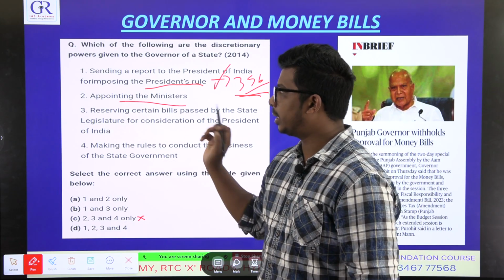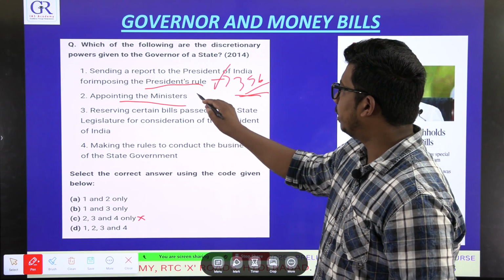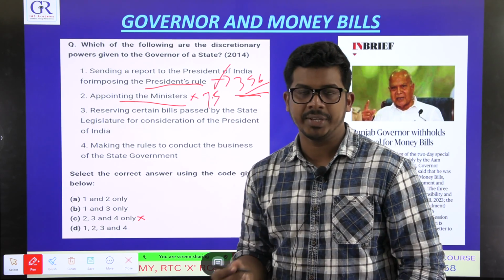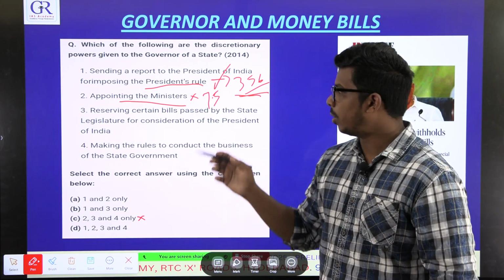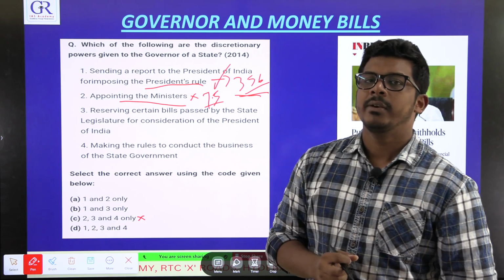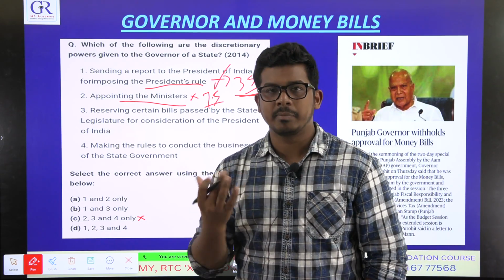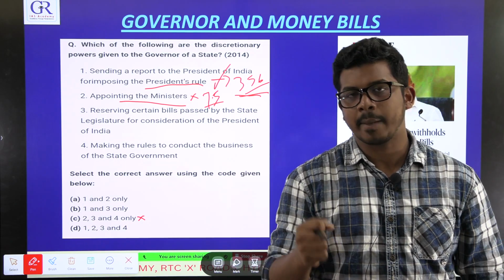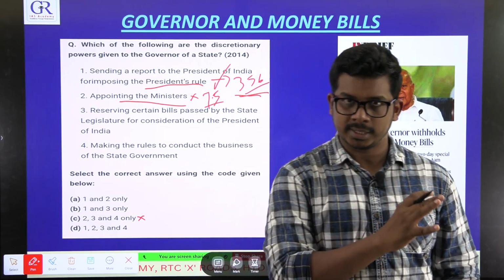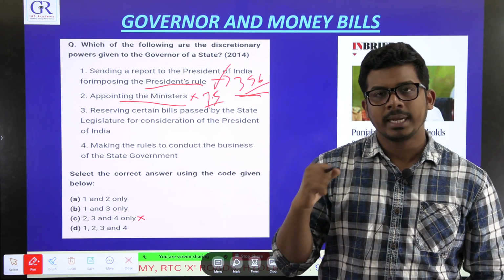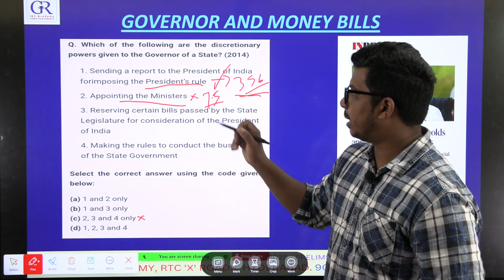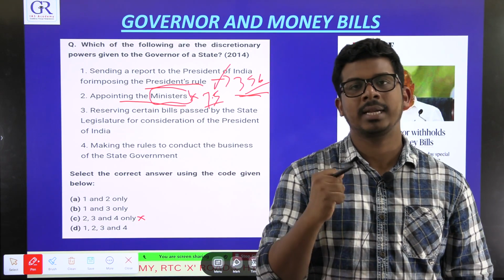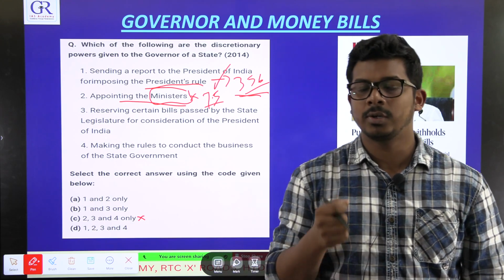Next, appointing the minister. No, wrong. There is an article 75, I think, 74, 75 talks about council of ministers. So under Article 75, whoever has the majority, governor has to appoint them. Whoever governor thinks commands the majority, he is the chief minister. Governor sees the number and he appoints the chief minister. But the rest of the ministers, governor has to appoint. He has no choice, no discretion.